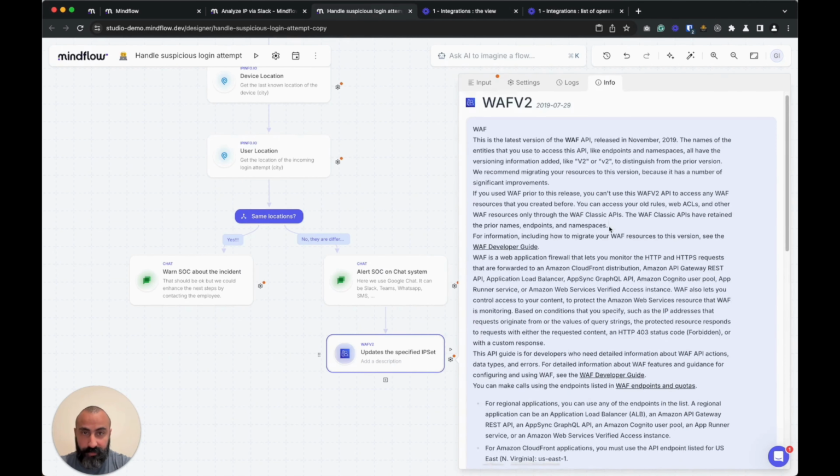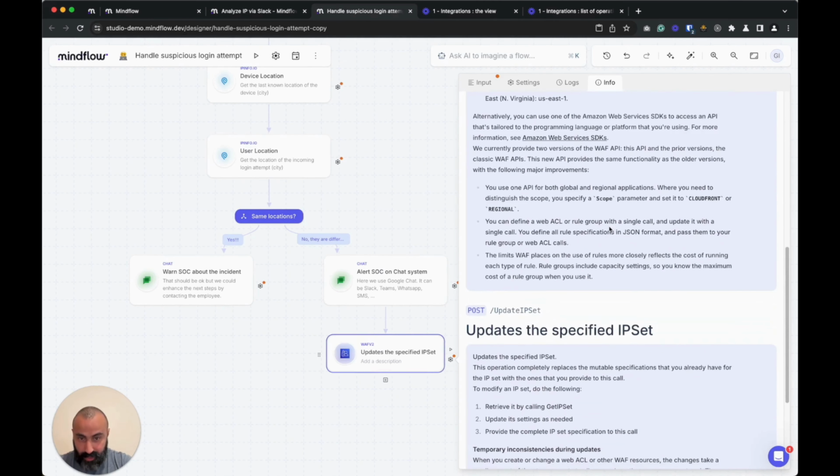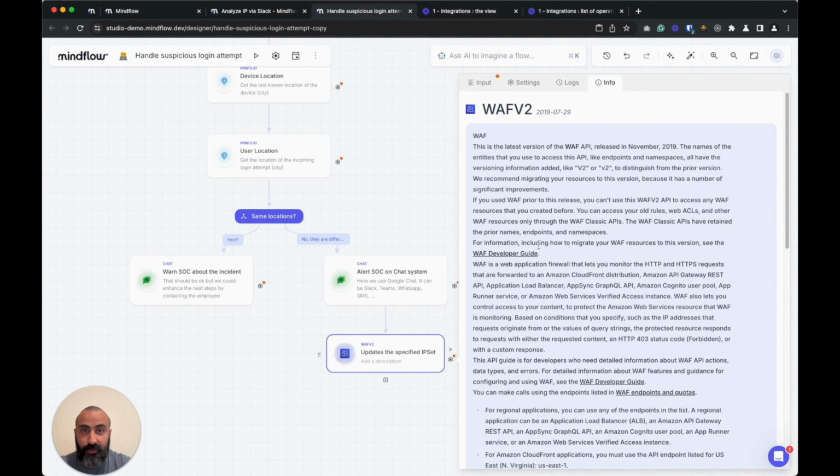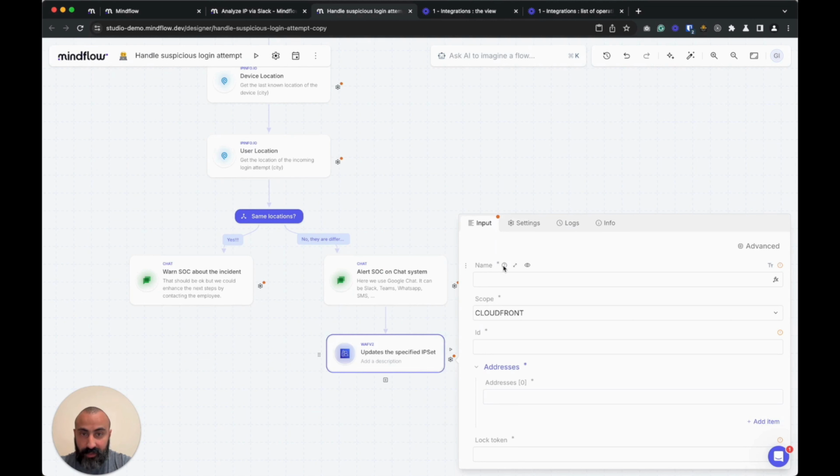Again, the information of the API is in the info tab that describes what the service is doing, plus what this specific API or step is doing. This documentation is not coming from Mindflow at all. It's coming from the vendor. This is one of the strengths of integrating APIs, that we benefit from the vendor documentation, not only for the specific API that we have here, but also for each input data that is requested. Here we are asked to fill in the name of the IP sets, the scope, the ID, and the addresses in order to block the IP itself.